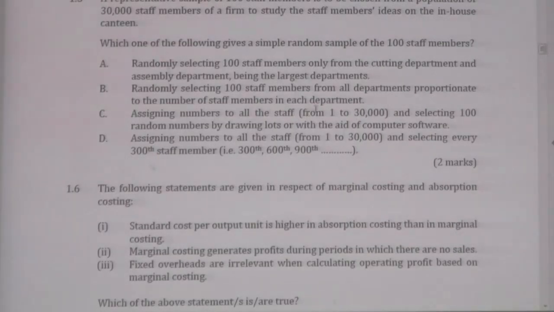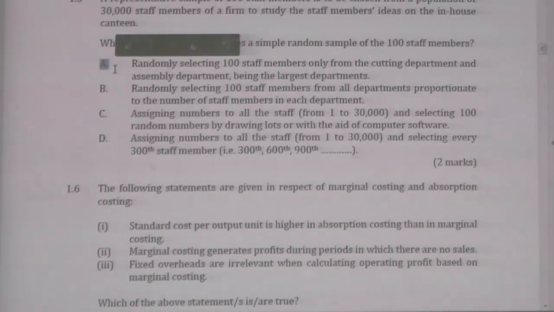C: assigning numbers to all staff and selecting 100 random numbers by drawing lots. D: assigning numbers to all staff members and selecting every 300th staff member. Now, if you take D, D is a systematic random sampling, right. Therefore, D cannot be the answer.